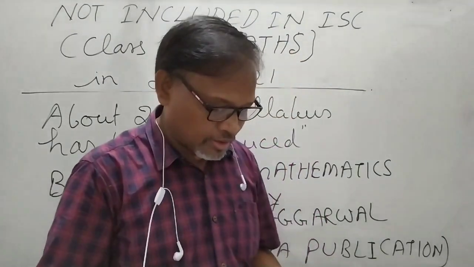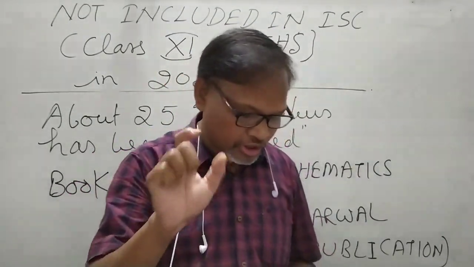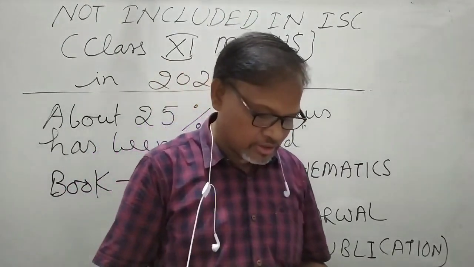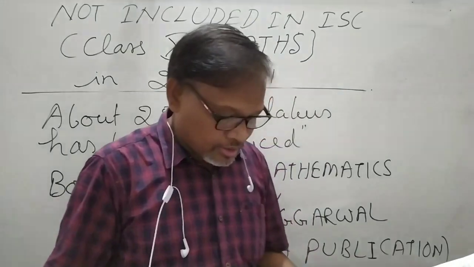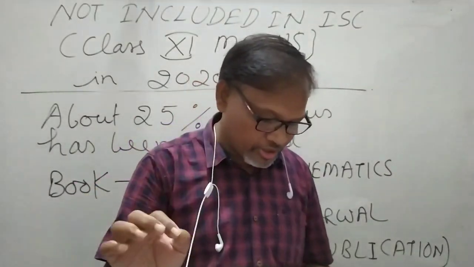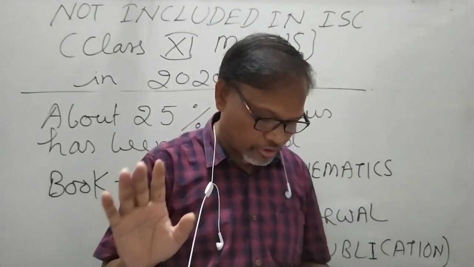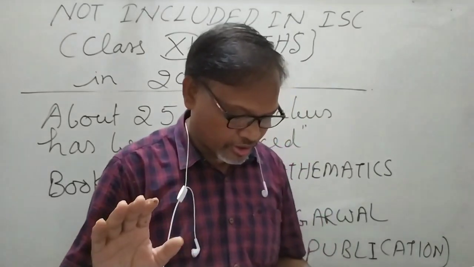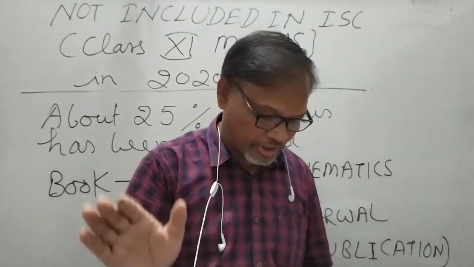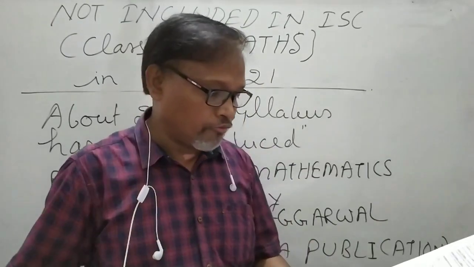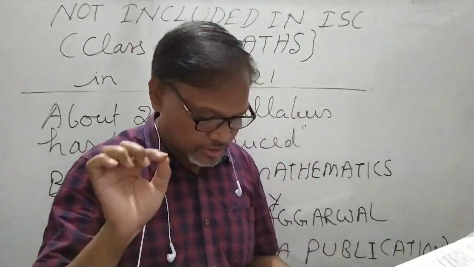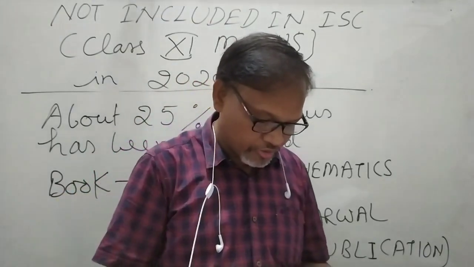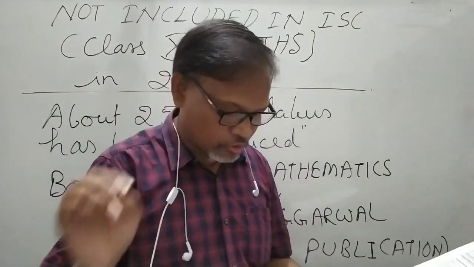That is why in this syllabus it is not included now. Slope or gradient of a line is not included. Condition of perpendicularity not included, parallelism not included, various forms of the equation of a line like slope intercept and two point form not included. Equation of a family of lines also not included, equation of a locus not included.